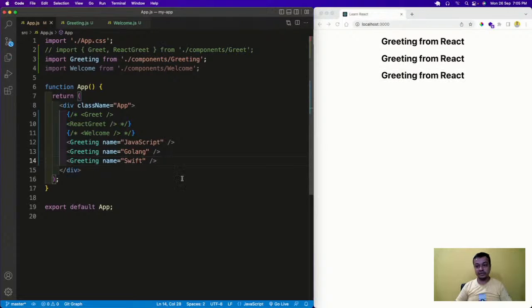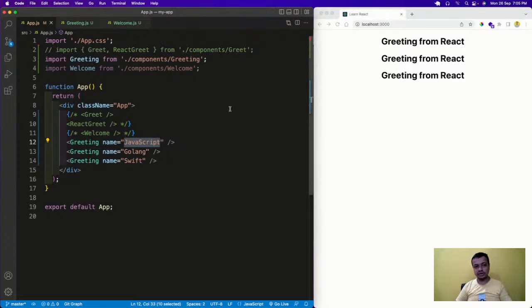Okay, so one thing, it will be called 3 times because I'm passing it but I'm not using it. Name is the name of the prop. It doesn't have to be name, I can use anything like age also, lang also, language equal to JavaScript. But whatever I use, I have to use it at all the 3 places. So this is the variable whatever I'm using, and this is the value of that. So the values are JavaScript, Golang, and shift.